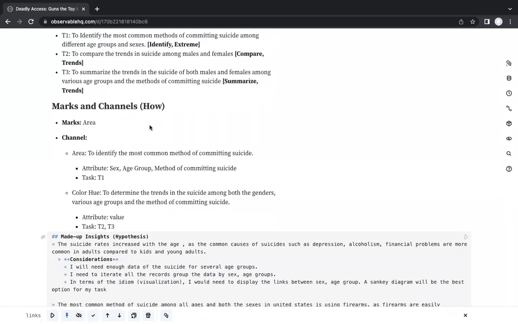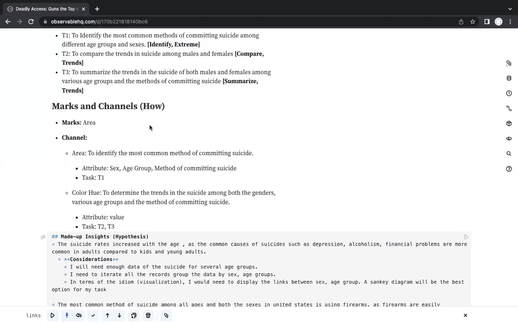For the marks and channels part, the first that I used was area. I considered area to be the most expressive and effective for this because I wanted to represent the number of suicides committed by both sexes, various age groups, and the methods of committing suicide. So area was the most effective here, as I was able to recognize which gender was committing the most suicide, or which age groups were committing the most suicide.